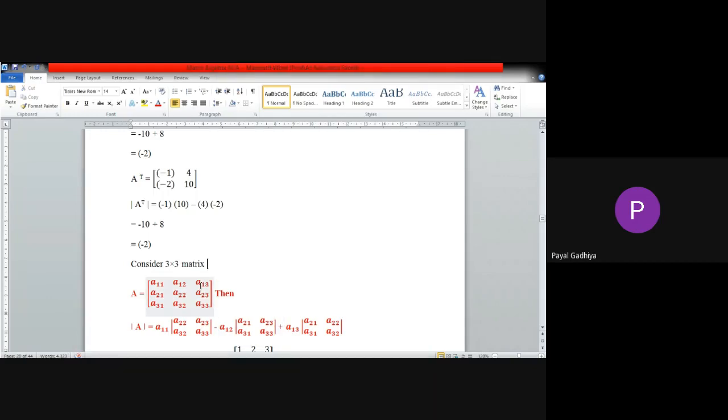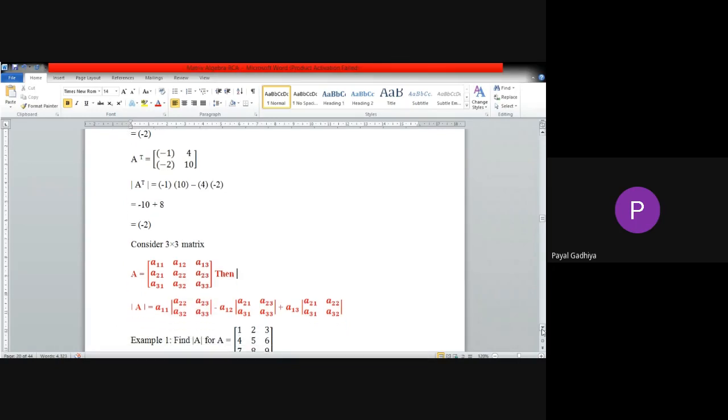Then last we will take the third term A13. So we will write plus A13. The negative will be in between only. Then we will hide the row and column of A13. So the third column and first row we will hide, and the remaining part A21, A22, A31, A32 we will write in the determinant. Okay. So this is the determinant of A. Now in the next step we will calculate the terms and the final answer.